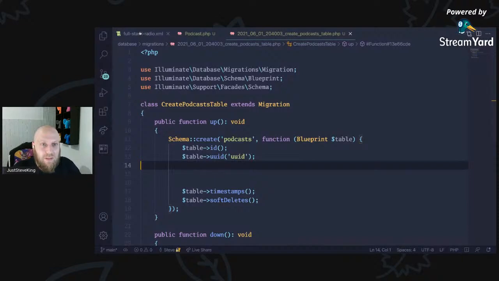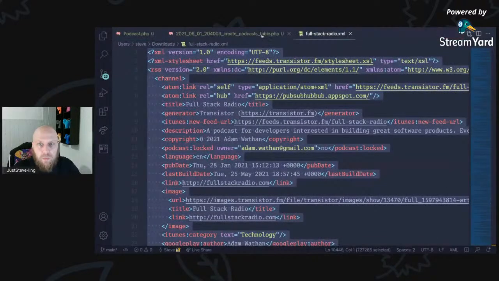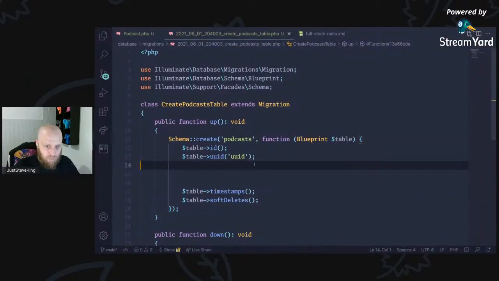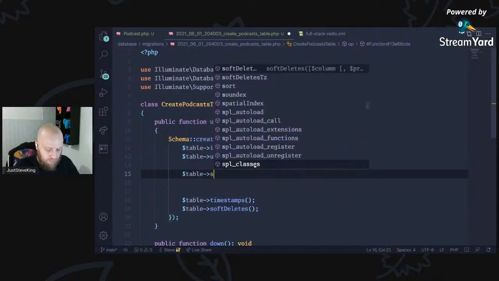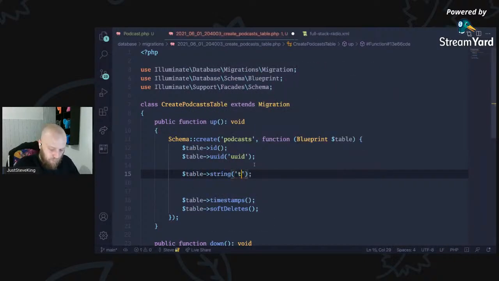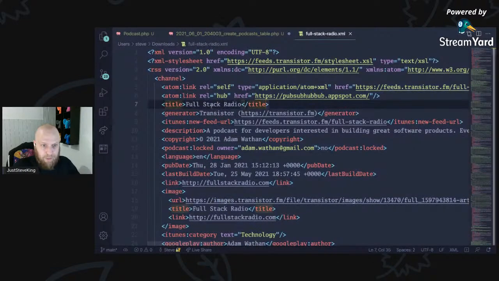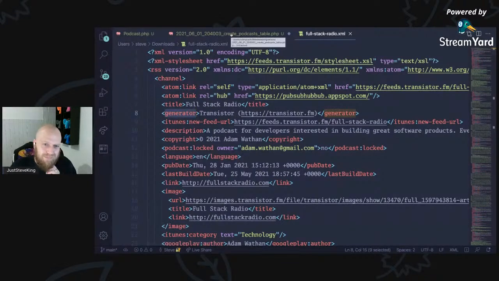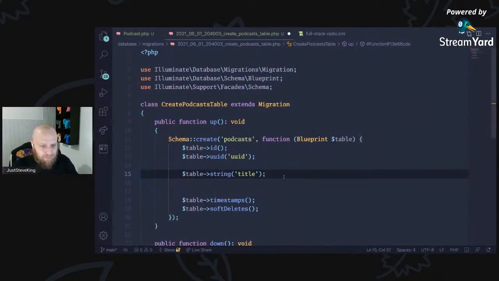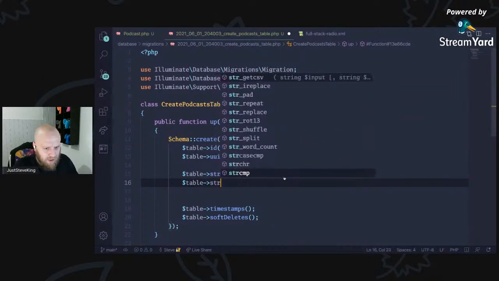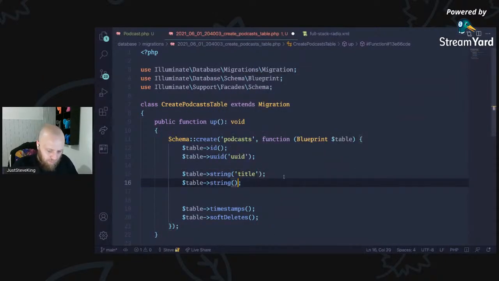Right, okay, so let's pull this back over here. So we're going to have a title. We're going to have the podcast title. This one, for example, is Full Stack Radio. I suppose we could pull in the generator just for analytical purposes in the background if we really wanted to look into these things. We'll make it nullable, obviously, just in case. Generator.